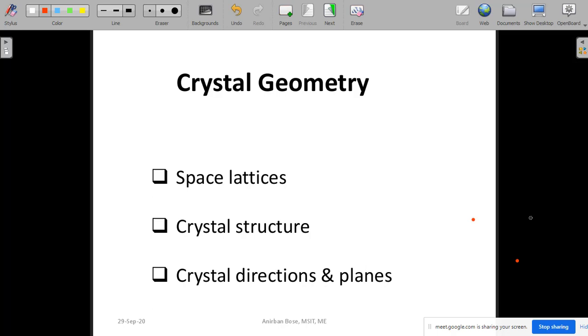So in this lecture, we'll see the crystal geometry. Now, crystal geometry we'll see in three fundamental topics. The first one is the space lattice. Then we'll see what is crystal structure, and in the next lecture we'll see the crystal direction and planes. In this particular lecture, I'm not going to cover this part, but the whole crystal geometry also contains this topic, crystal directions and planes.